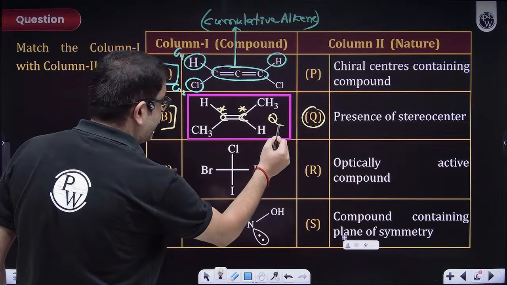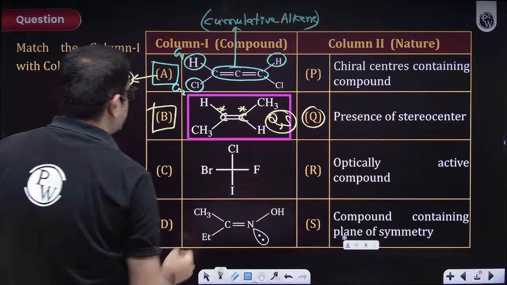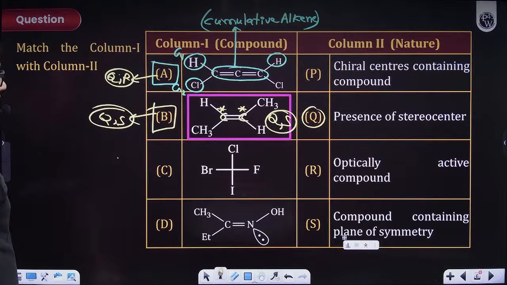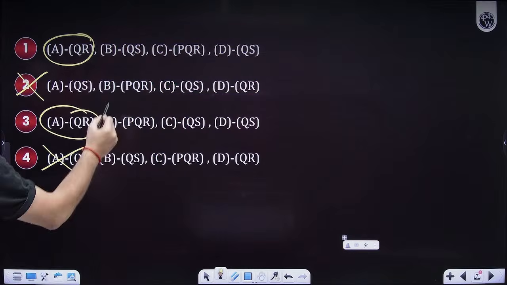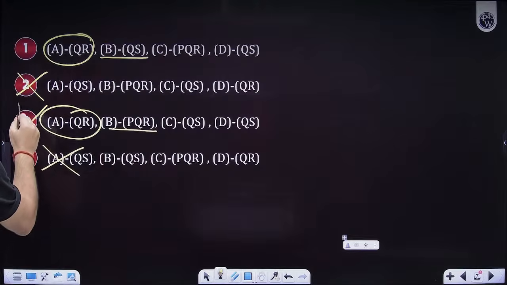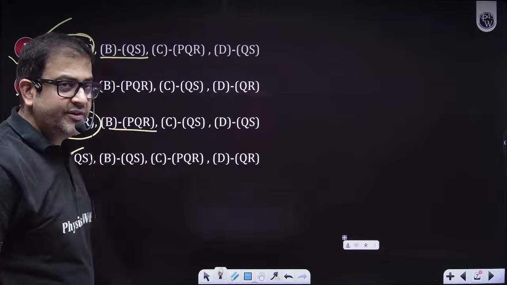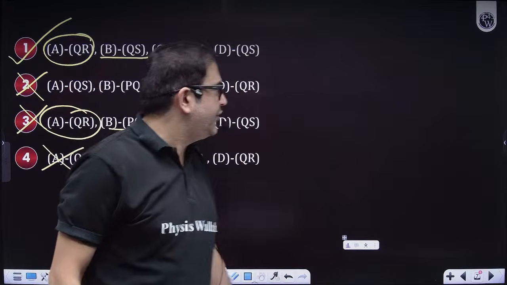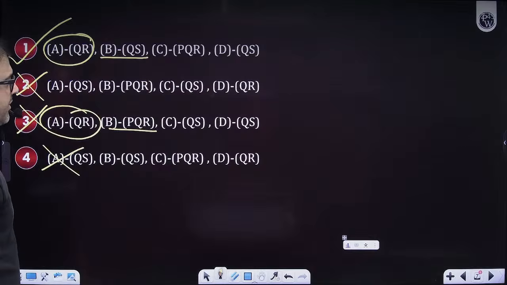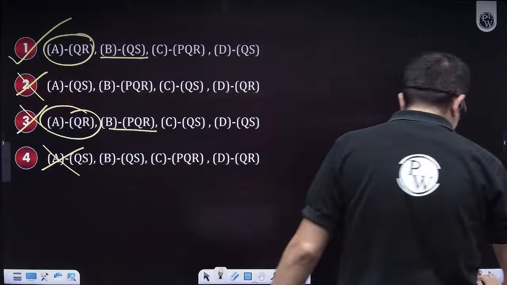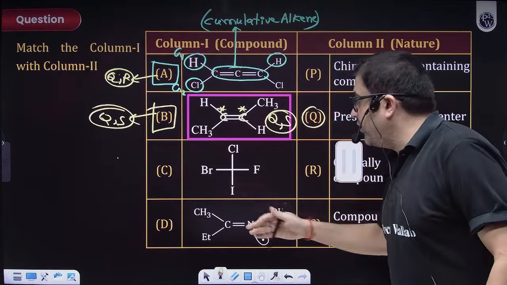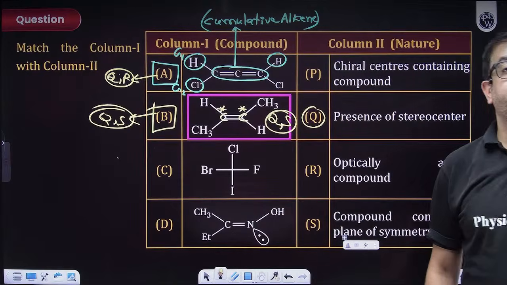So this is after Q, this is S also. So that means B is Q and S. Let us check options. B is QS, B is no. So obviously we have got our answer, but because we are learning, we will do every option. Obviously we now know the answer for C and D, but I hope we are not here to just tick the answers. So moving forward, beta, for option C, everybody.